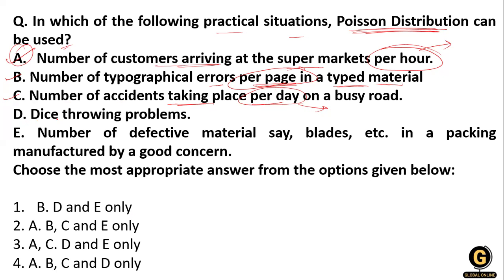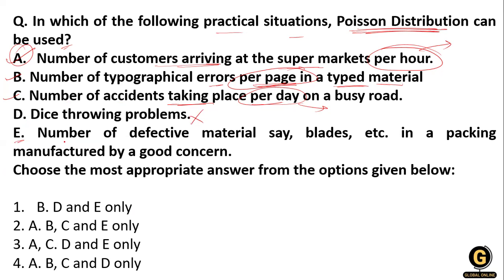Then statement D, the dice throwing problem. It is not a Poisson distribution because we can throw the dice the whole day. There is no specific limit, no specific occurrence, and no specific time interval given in this statement. That's why this is not a Poisson distribution.